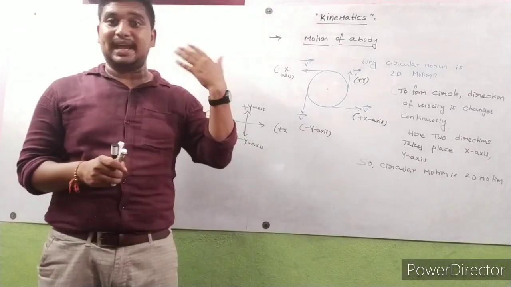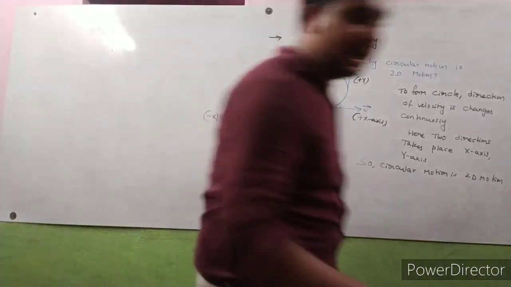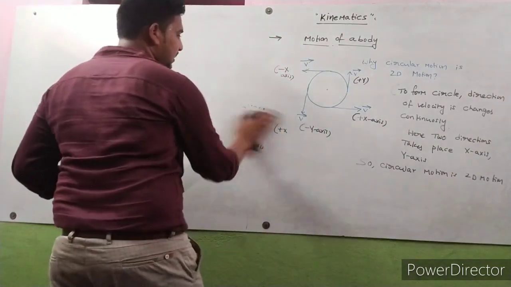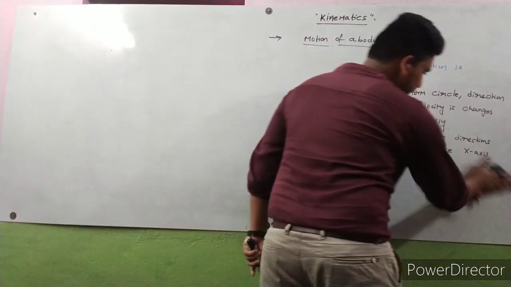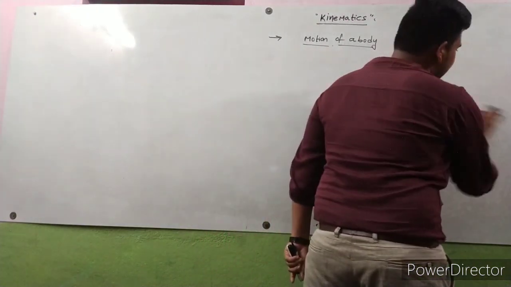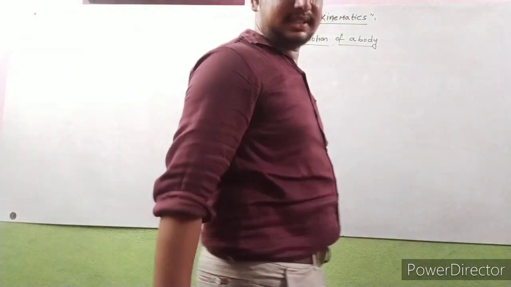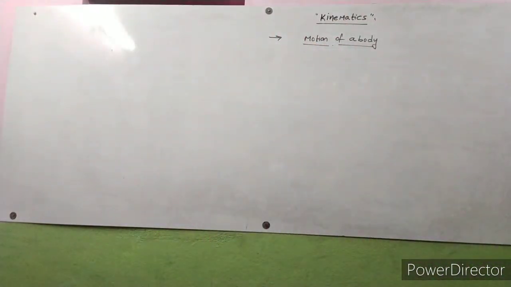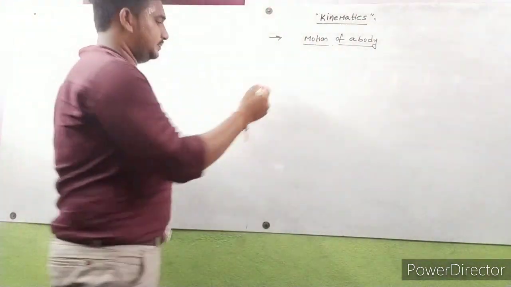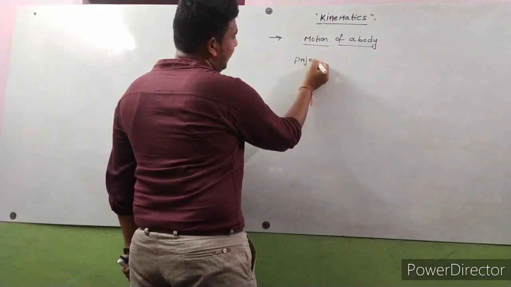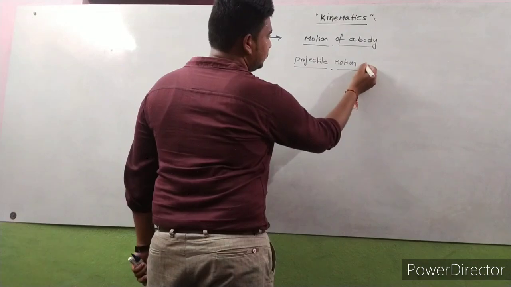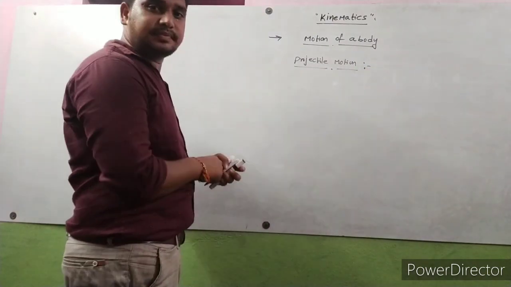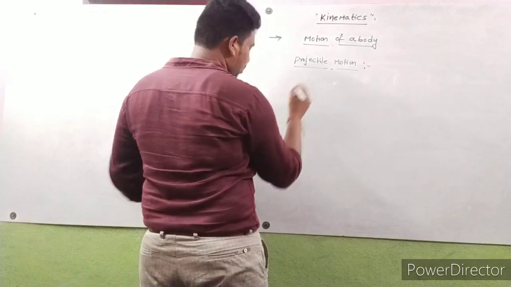Next, projectile motion. This is very important. I am just giving an introduction. Here the main thing is that acceleration is constant.